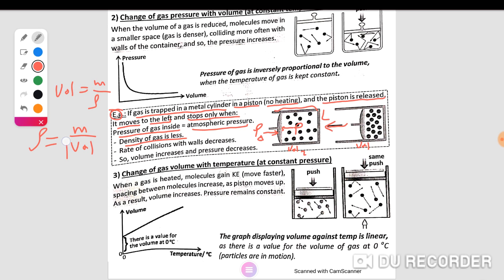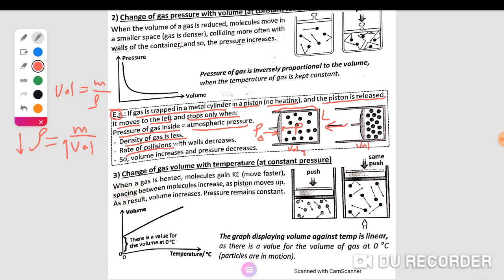When the volume increases, the density decreases because the relation between them is inverse. This means that the density of gas is less.